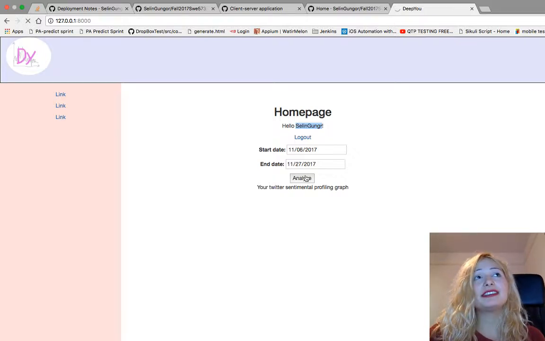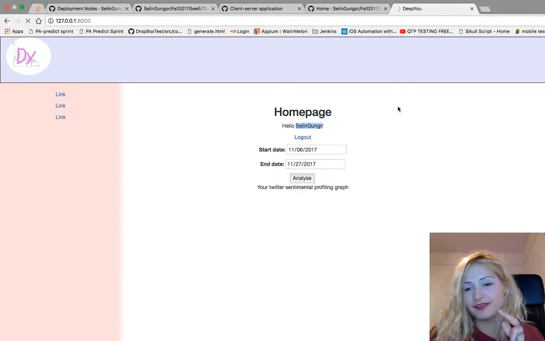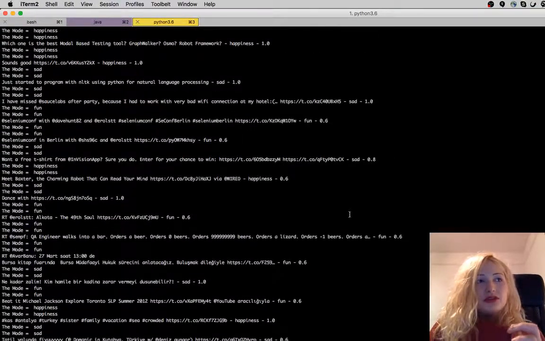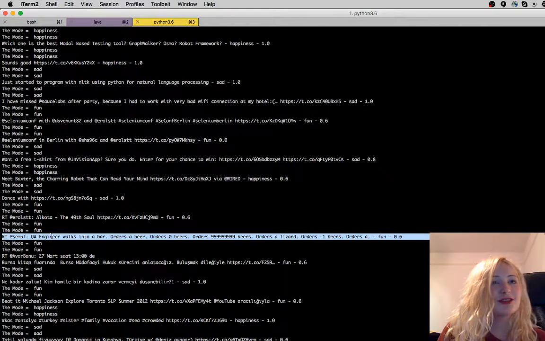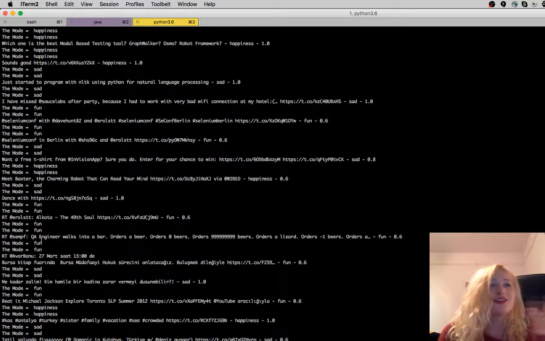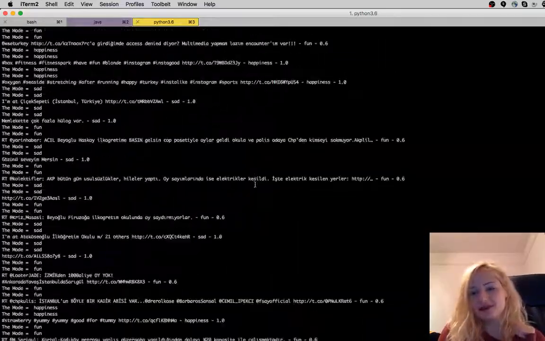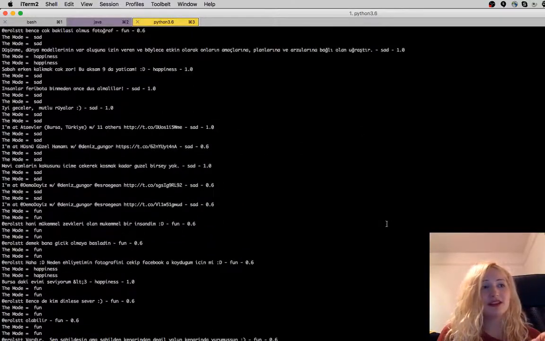Now it makes a POST request, and as you can see, it takes some time. I'm planning to show the user some loading icon, or something like "we're analyzing", or I can show the user their tweets and also what the emotions of those tweets are. For example, here I shared a tweet in the past: a QA engineer walks into a bar, orders a beer, and it says that it is a fun tweet. Actually, it was a fun tweet. I think it's correct.